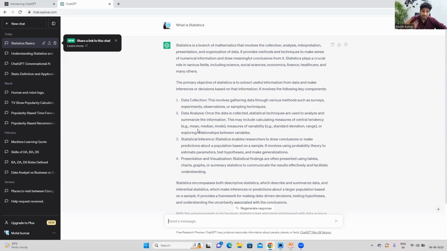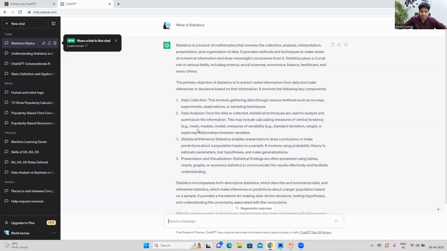There is other information also which is given. It provides methods and techniques to make sense of numerical information and draw meaningful conclusions from it. So the idea of statistical analysis is to get meaningful insight out of the data, right? Statistics plays a very crucial role in various fields. Definitely, guys, in every organization I have worked, I have used statistical concepts, and that's what I'm going to summarize in this 60 days video series, and it will help you a lot, guys.